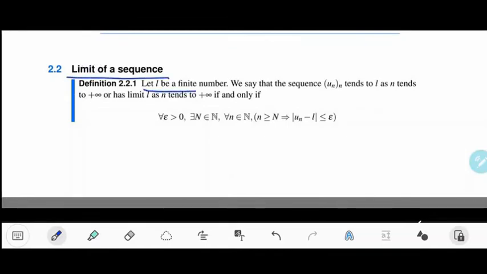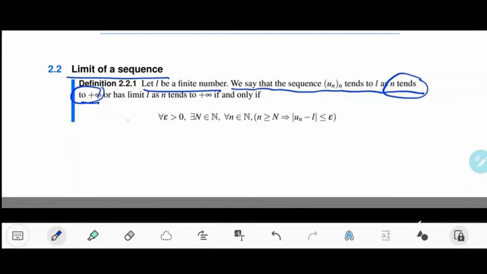Let L be a finite number in R, of course, a real number. We say that the sequence un tends to L as n tends to infinity, and it's always as n tends to infinity. We have no other option because n belongs to big N, the natural numbers, and it goes to infinity. That's the only way it can go.